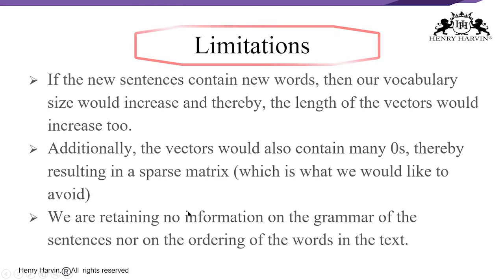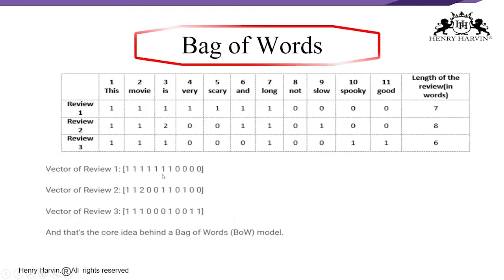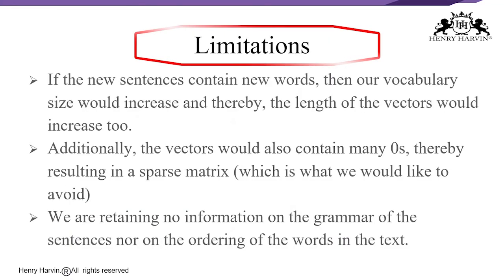Here we can see that we will be facing issues when we come across new sentences, because it can work only for the available sentences. If the new sentences contain new words, then our vocabulary size would increase, and the length of the vectors also will increase, right? Additionally, the vectors will contain many zeros, resulting in a sparse matrix, which we would like to avoid. We could see zeros over here, so basically we want to get rid of it, right?